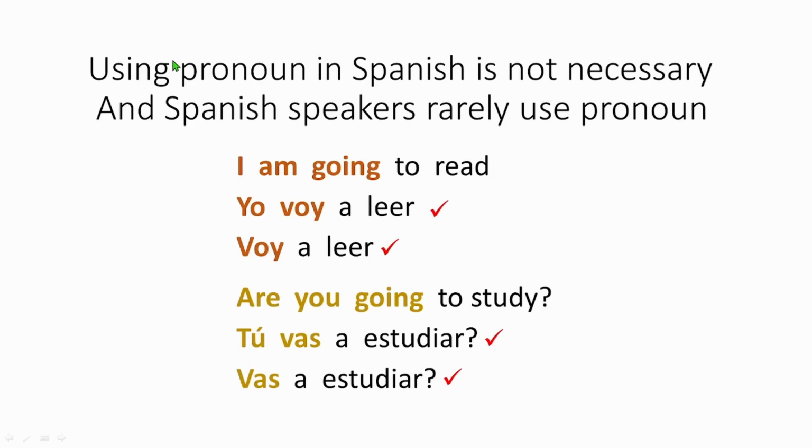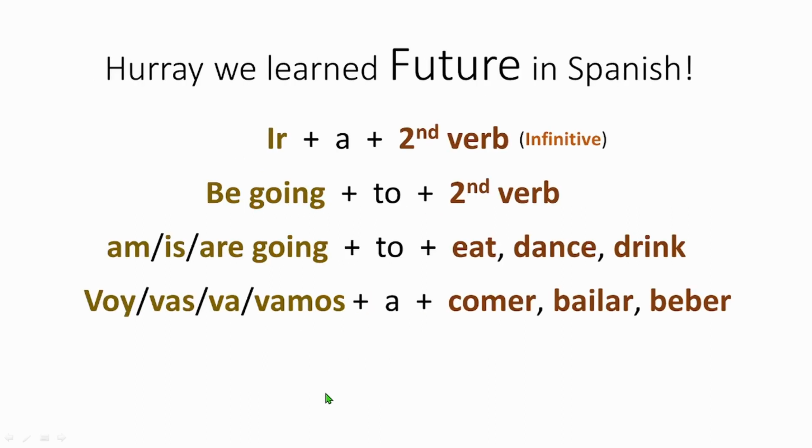Now, as I said, using a pronoun in Spanish is not necessary. So if you're saying, I'm going to read, you can say yo voy a leer, that's correct. But if you say voy a leer, it's better, because the conjugation itself is so vast, we just understand about whom we are speaking. Are you going to study? You say tú vas a estudiar, or you can just say vas a estudiar. You can omit this. Both are perfectly correct, but without the pronoun is better.